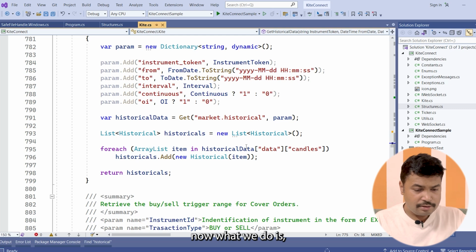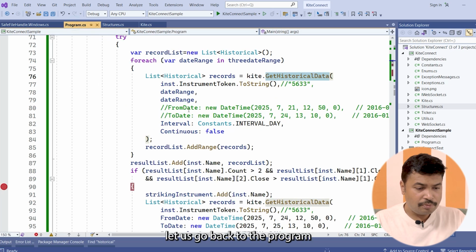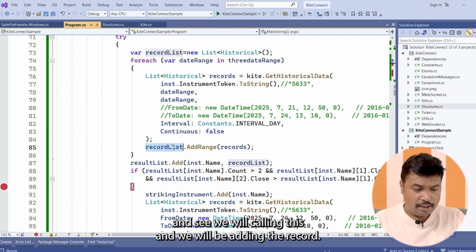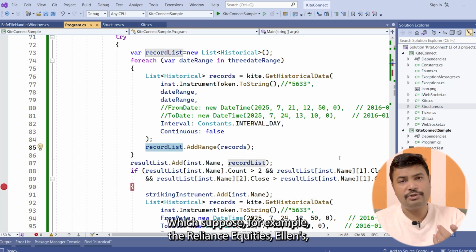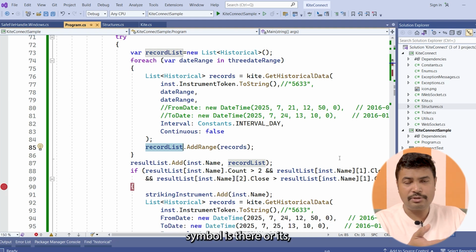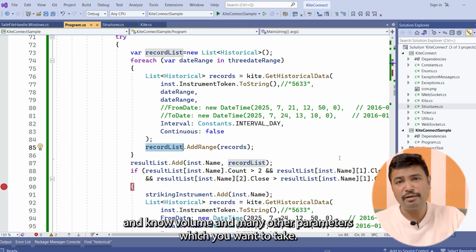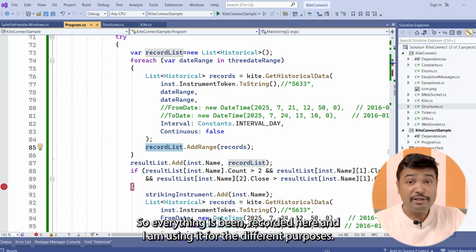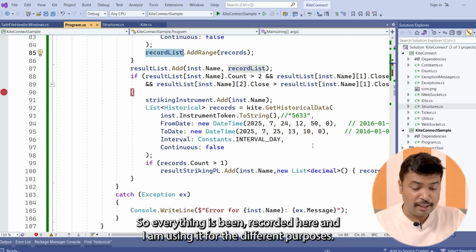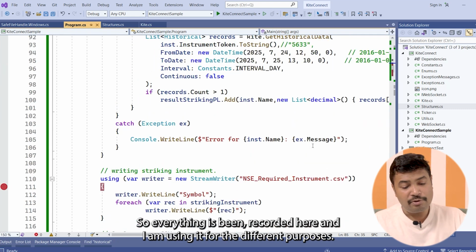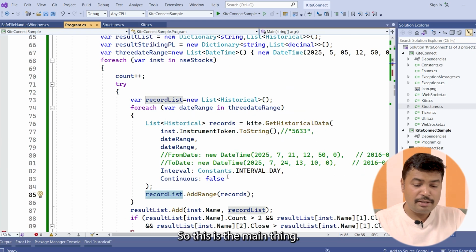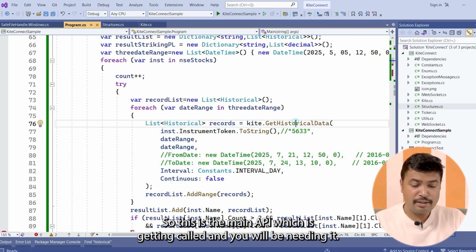Let's go back to the program and see. We will call this and add the record, for example the Reliance equity, the Reliance symbol, or its stock price for a particular date: what was the open, close, volume, and many other parameters you want to take. Everything is being recorded here, and I'm using it for different purposes. So this is the main thing. I wanted to check the APIs. This is the main API which is getting called, and you would be needing it.